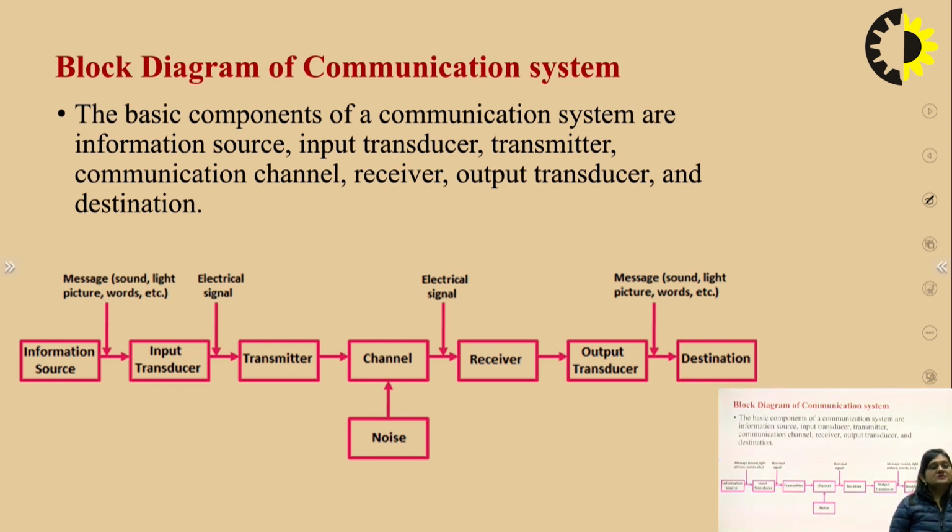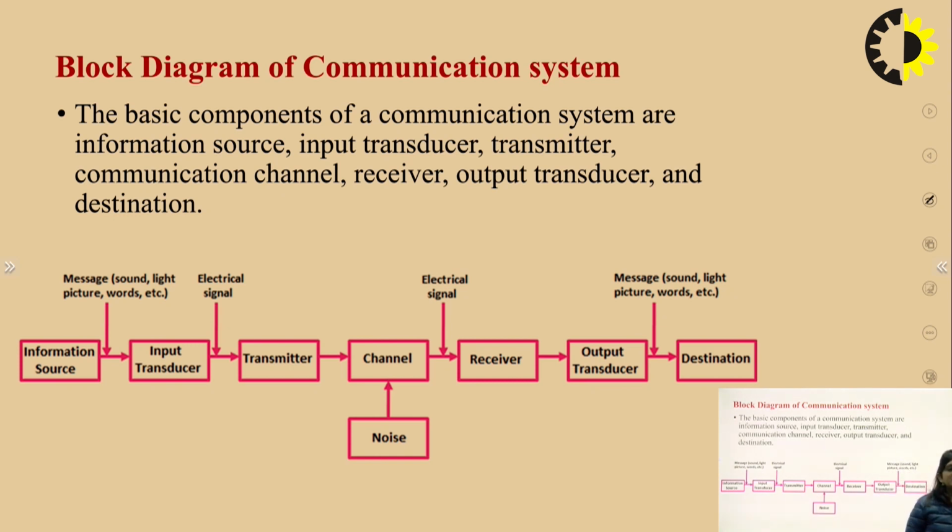And this is required because if we convert any message into electrical form, that electrical signal can be easily transmitted to another place. The processing of electrical signals is also very easy. We can amplify the electrical signal, we can filter it, we can attenuate it. So electrical signals can be processed easily. Generally, we convert any message in the form of sound, light, or picture into an electrical signal for transmitting purposes.